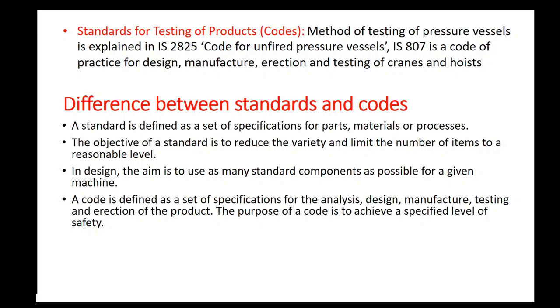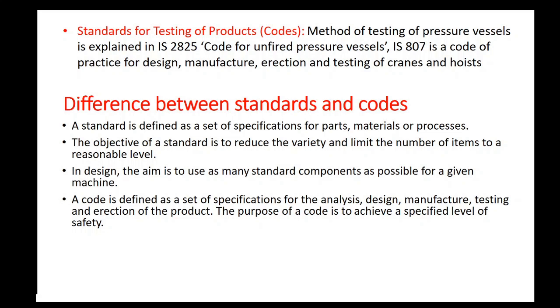But the designer has the choice. He can select whether the standard component or the non-standard component is used in his design. If standard components are used in design, the workability as well as serviceability of the machine increases. The designer can also select non-standard components for his design. That means the designer has his own choice for selecting a standard.